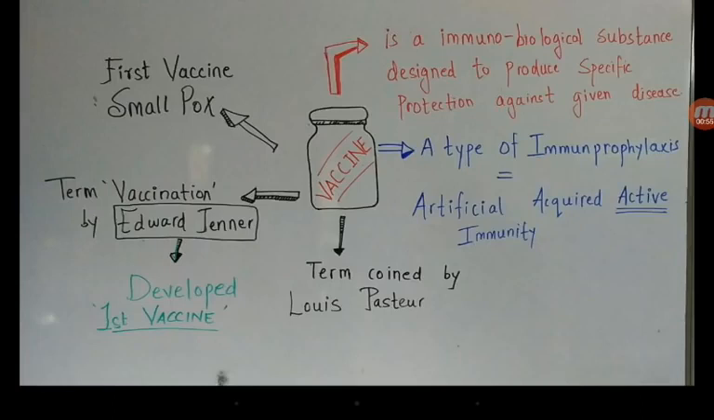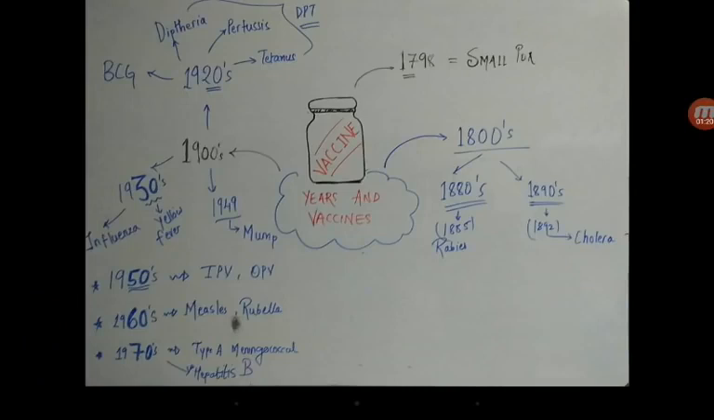However, later the term vaccination was given by Edward Jenner, who developed the first vaccine, for smallpox, in the year 1798. Right? So this was the first major breakthrough in the discovery of vaccines, by Sir Edward Jenner. Later on, other vaccines were also discovered.